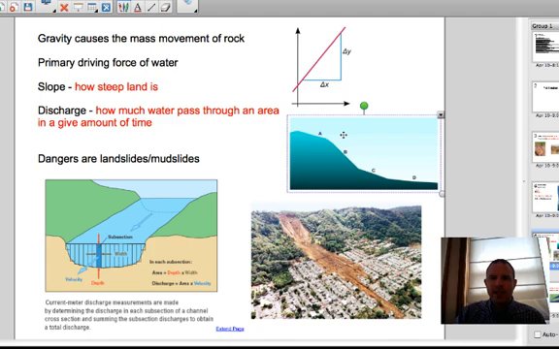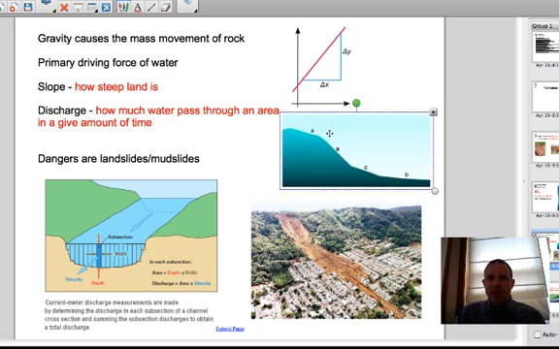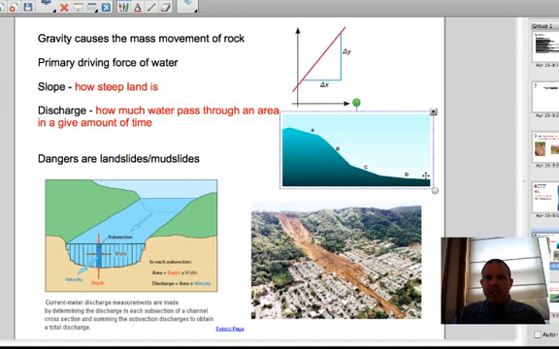We can see in this next diagram right here that we could calculate the slope and find that the slope for A, B, C, and D are all going to be slightly different. And hopefully you can see just by looking at them that B is probably going to be, if we calculated it, the steepest slope, where D is going to be the most shallow. So we can expect more material to move from letter B than from letter D.